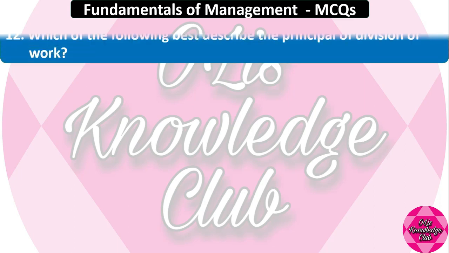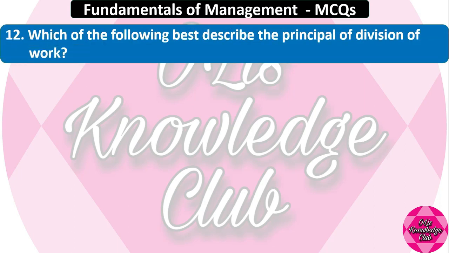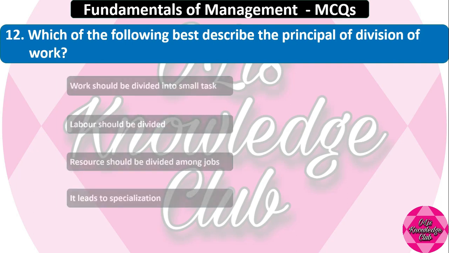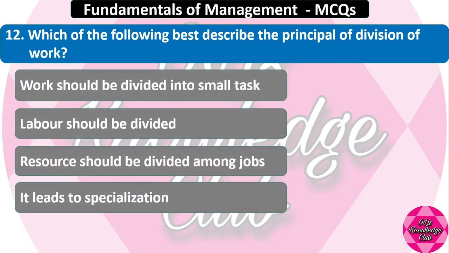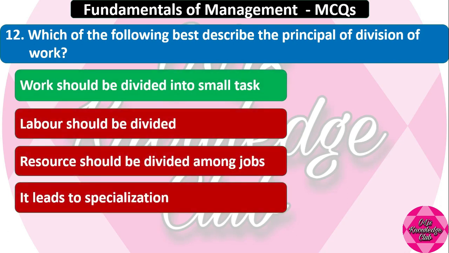Question number 12. Which of the following best describes the principle of division of work? Work should be divided into small tasks. Labor should be divided. Resources should be divided among jobs. It leads to specialization. And the correct answer is work should be divided into small tasks.